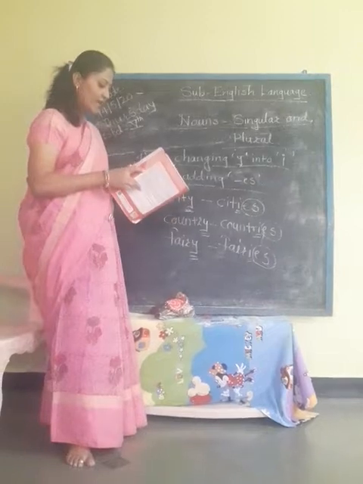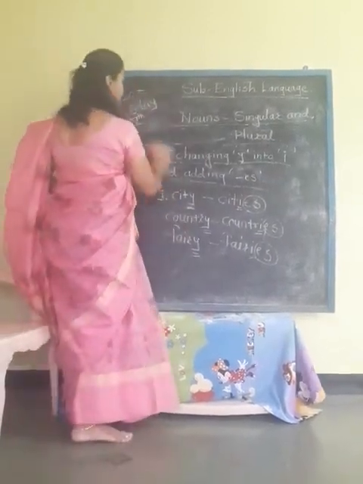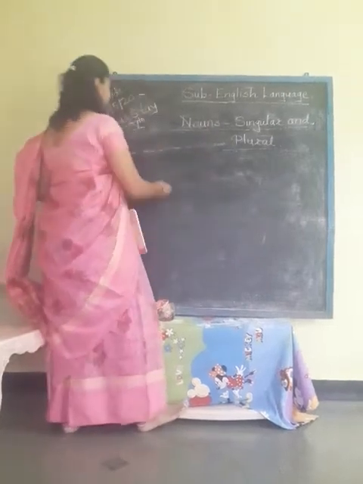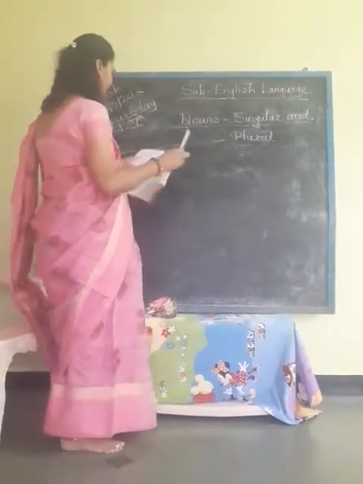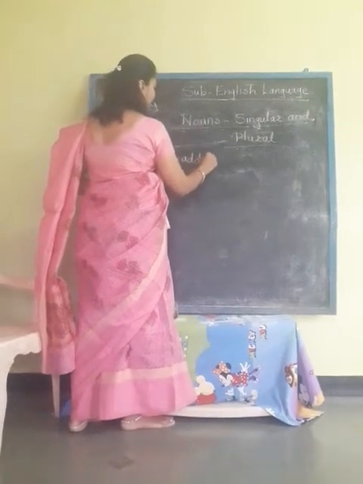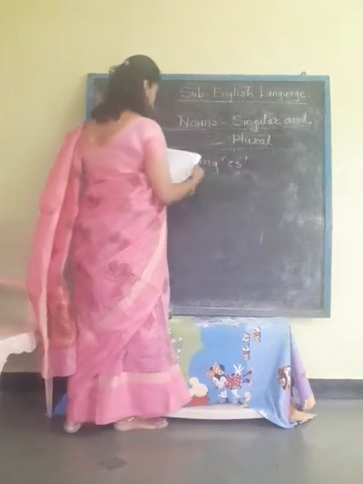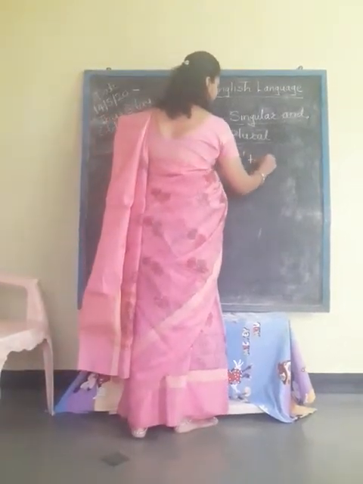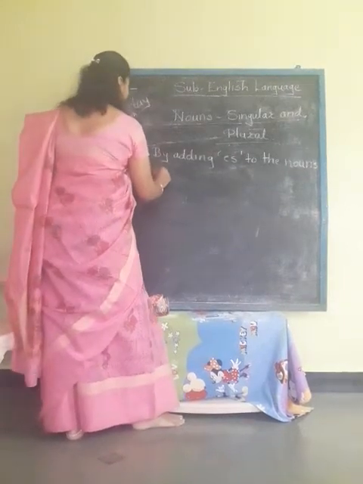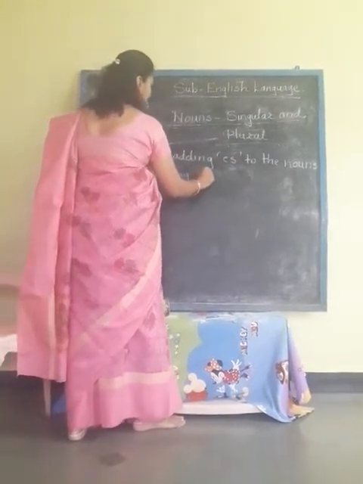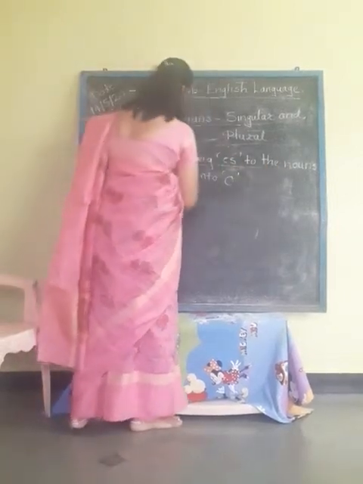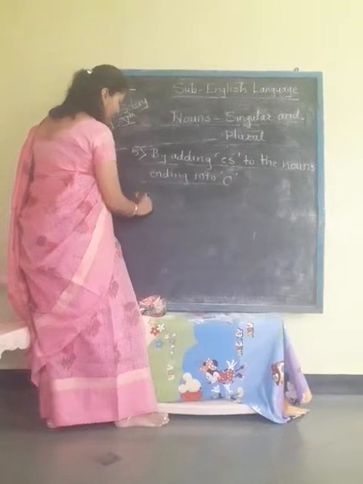Now the fifth rule, on page number 22, is adding es to the nouns ending in o. So let's see the examples here.